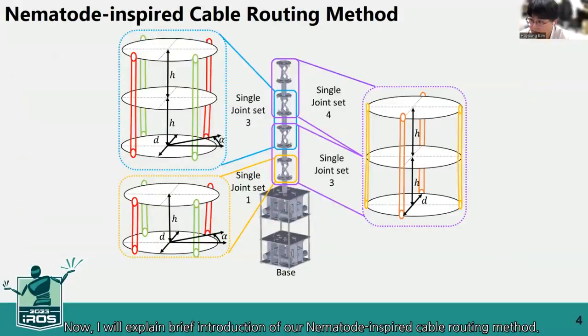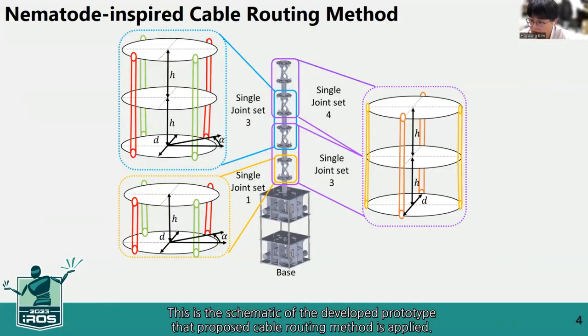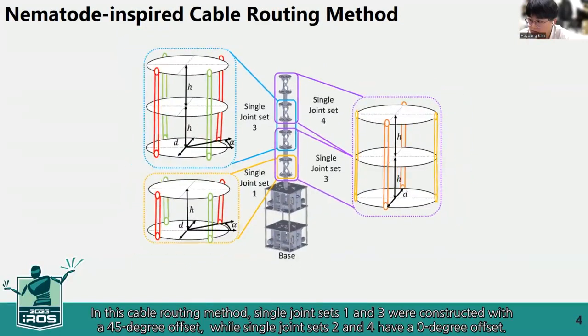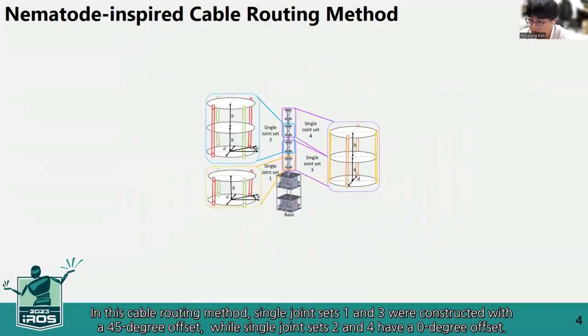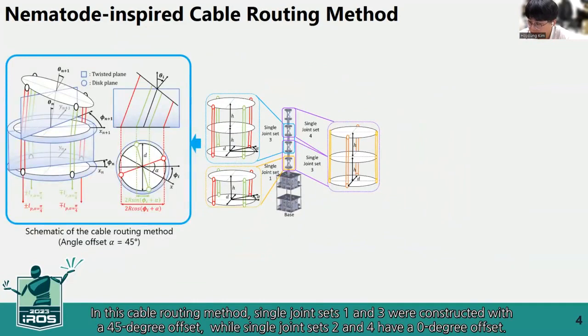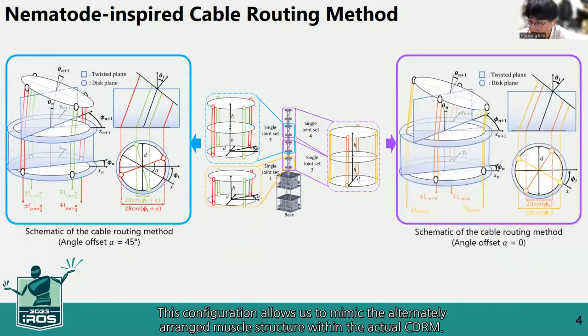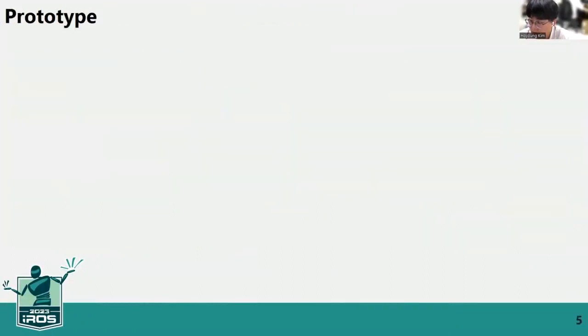Now, I will give a brief introduction to our nematode-inspired cable routing method. This is the schematic of the developed prototype, to which the proposed cable routing method is applied. In this cable routing method, single joint sets 1 and 3 were constructed with a 45-degree offset, while single joint sets 2 and 4 have a 0-degree offset. This configuration allows us to mimic the alternately arranged muscle structure within the actual CDRM.